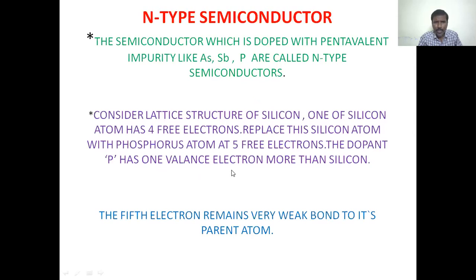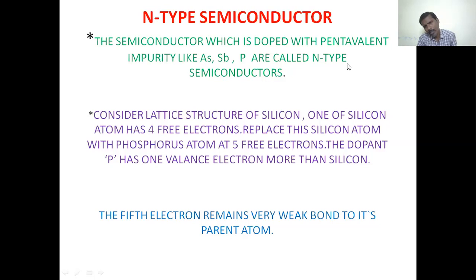So today's topic is the n-type semiconductor. What is called an n-type semiconductor? How can it form? The semiconductor which is doped with pentavalent impurities like arsenic, antimony, phosphorus is called an n-type semiconductor.